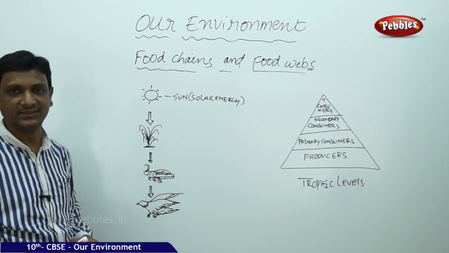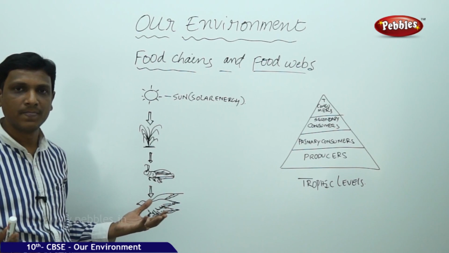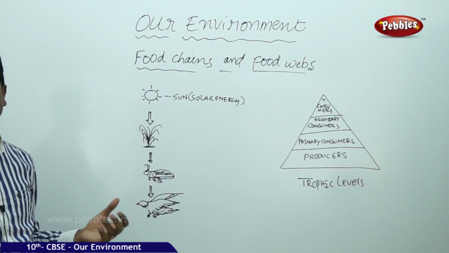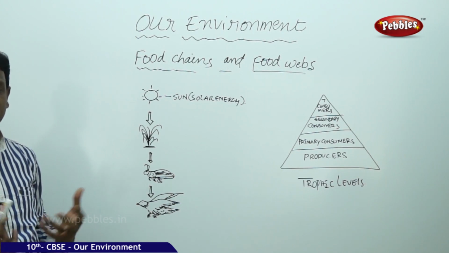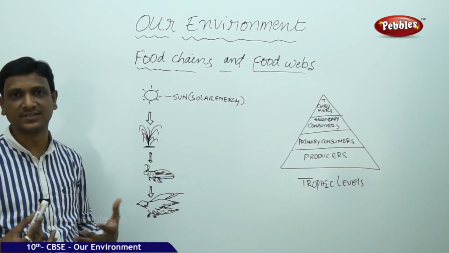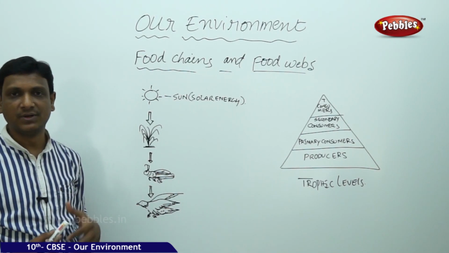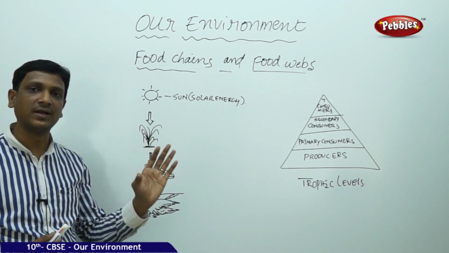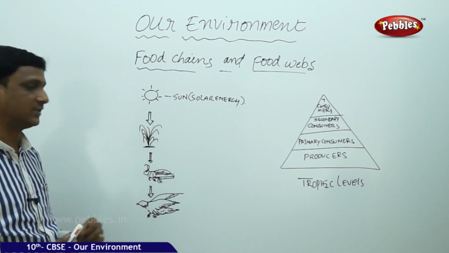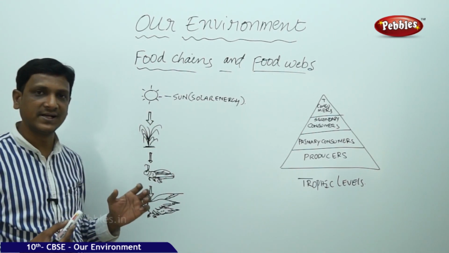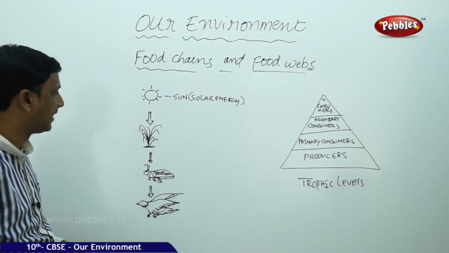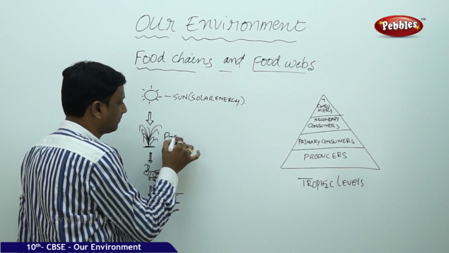There is a lot of solar energy, solar radiation. We are not capable of harvesting all the solar energy. Otherwise there would be no need of electricity, but we don't have that much technology. Solar technology is still developing, with solar panels converting the sun's energy to other forms of energy. But the plants are capable of converting solar energy into chemical energy, that is food energy. So they are called producers. The green plants, the organisms that have a green substance which can prepare food from sunlight, are called producers.